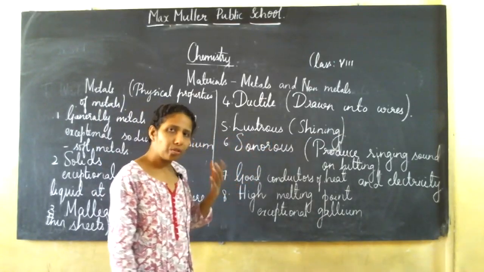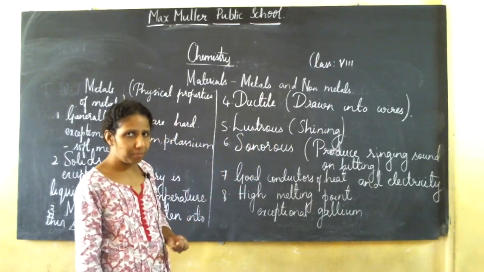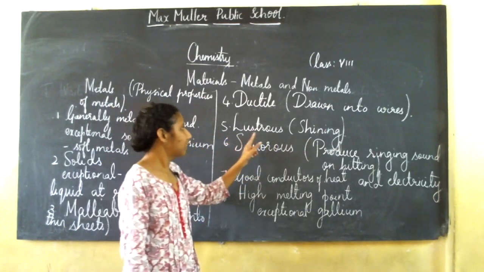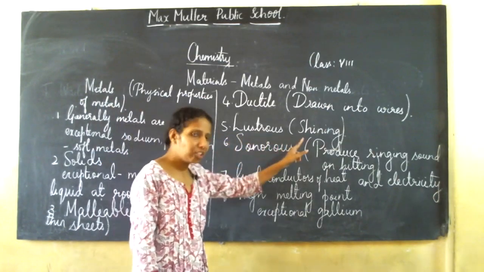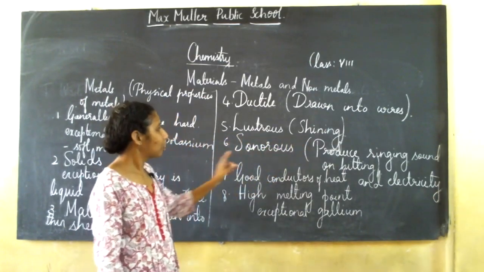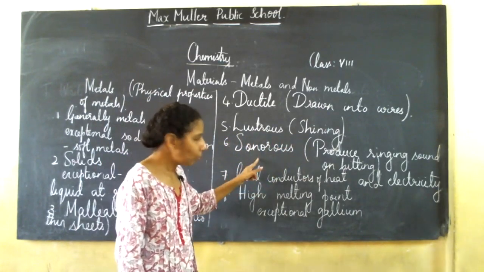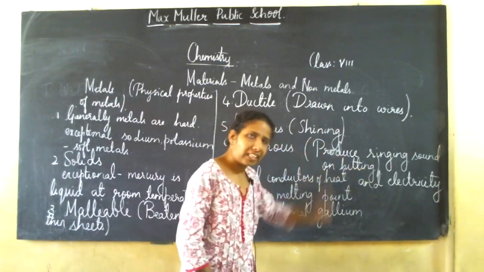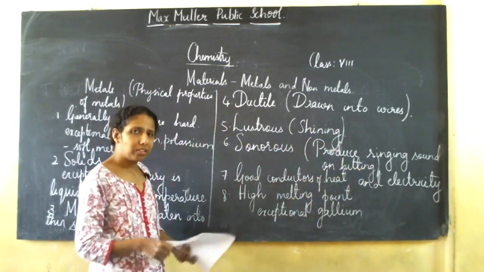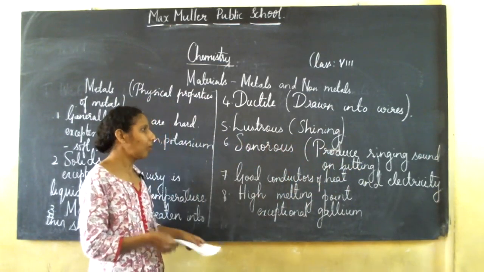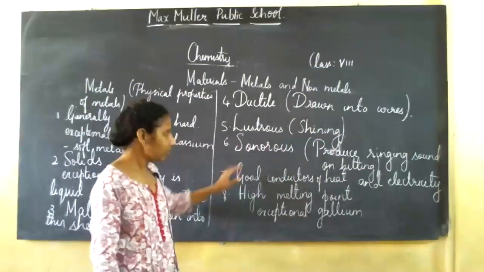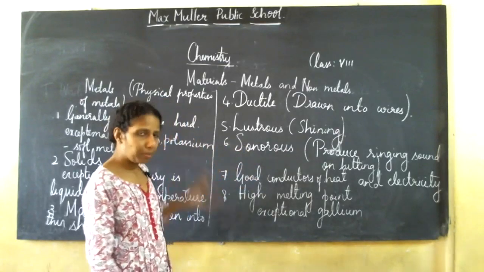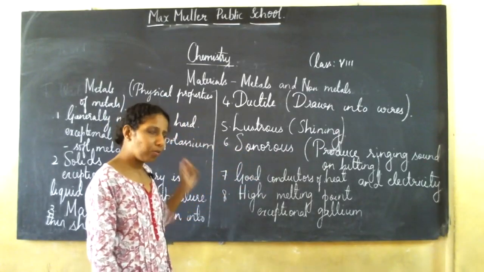Next, metals are lustrous. You know gold, silver, aluminium, copper have a shining appearance. So metals that are lustrous means they are shining. Next, metals are sonorous, that is, they produce a ringing sound on hitting. So we say that metals are sonorous, because they produce a ringing sound on hitting.